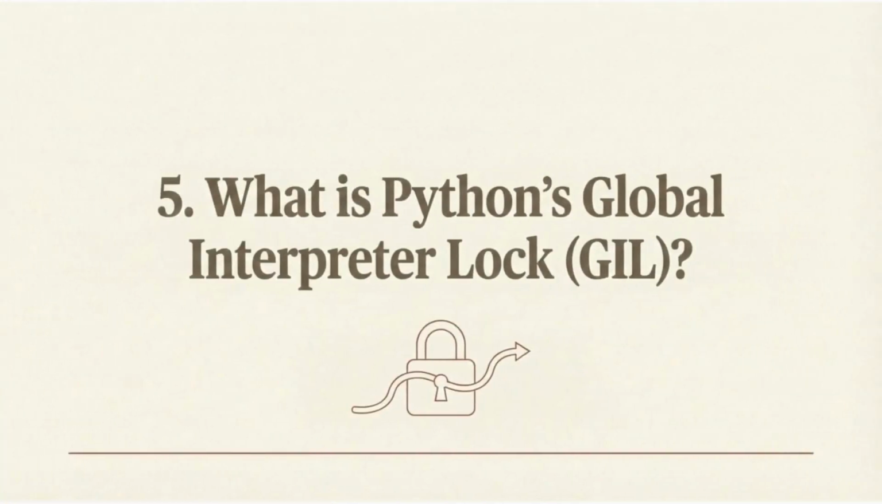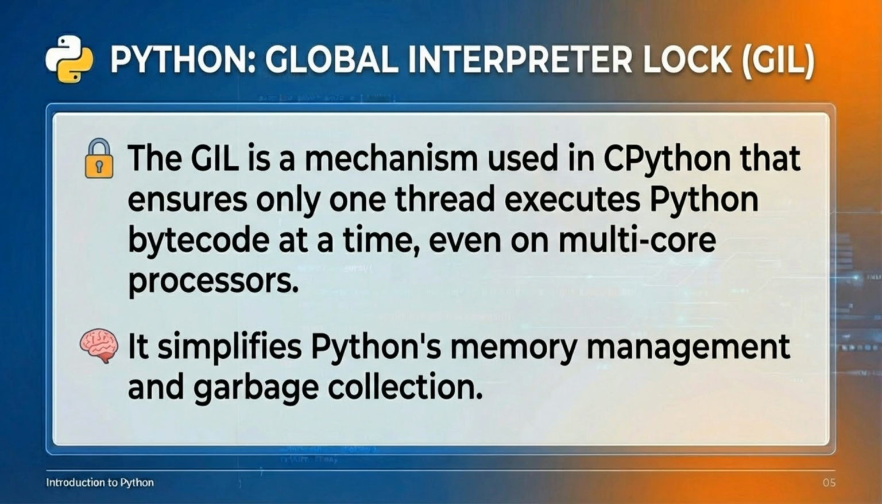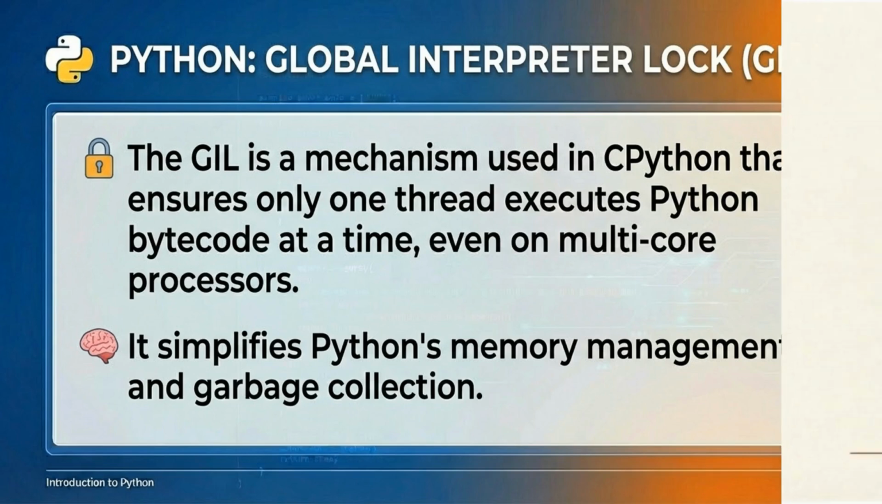What is Python's Global Interpreter Lock, or GIL? The GIL is a mechanism used in CPython that ensures only one thread executes Python bytecode at a time, even on multi-core processors. It simplifies Python's memory management and garbage collection.